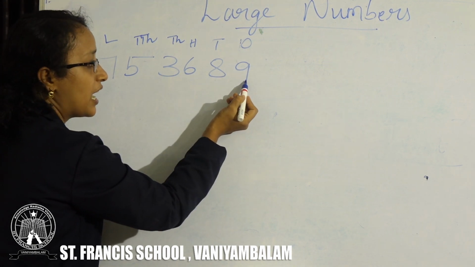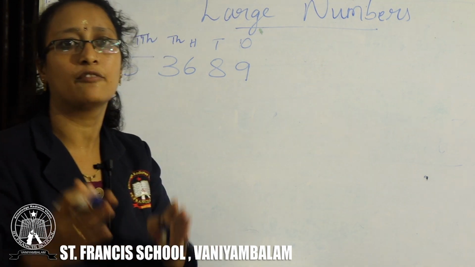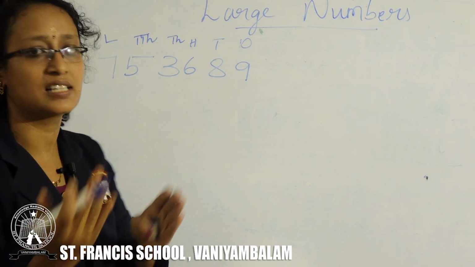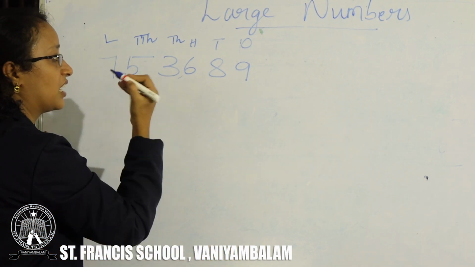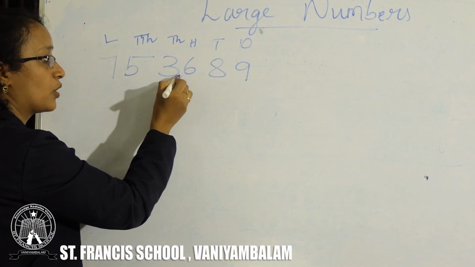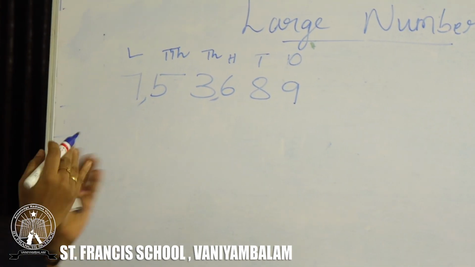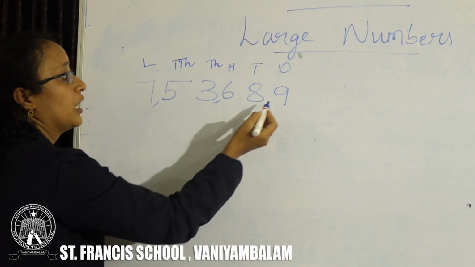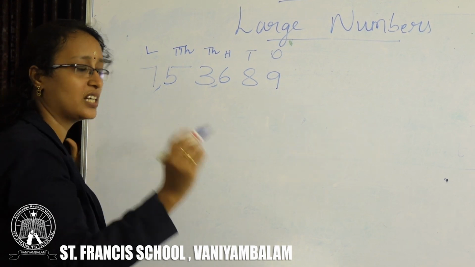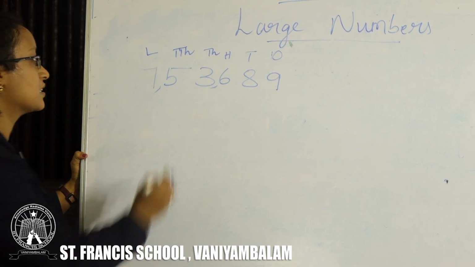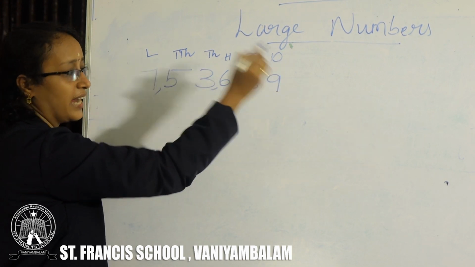You have to start from the ones place and count 3 digits, and before 3 digits you have to place the comma, and after that, after 2 digits, you have to place the comma. Now, you got 3, 2, and at last you have only 1 digit. You can write it as it is. So, now 7, 5, 3, 6, 8, 9.